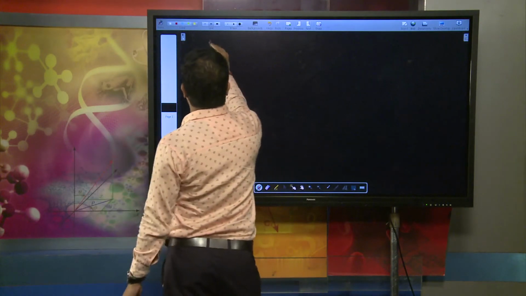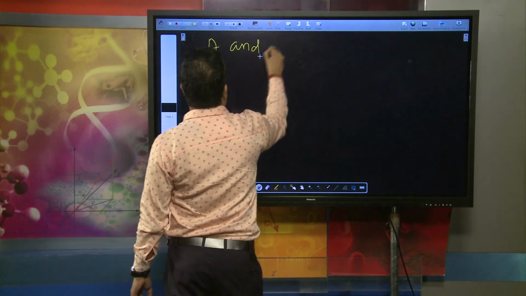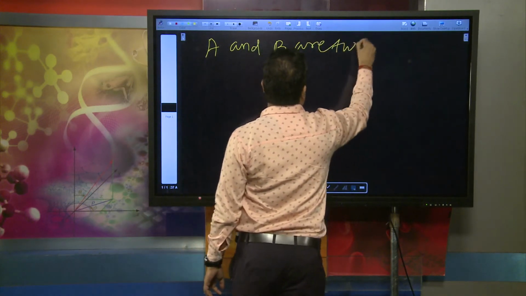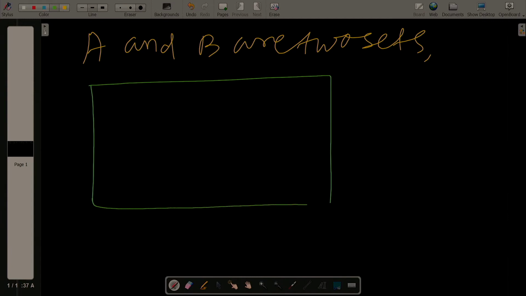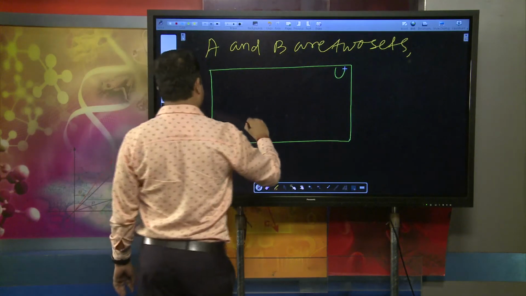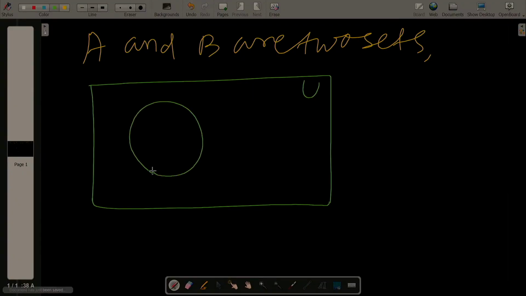Suppose A and B are two sets, and U is the universal set. We always consider U as the universal set. Graphically, this is the universal set, and this is set A and this is set B.